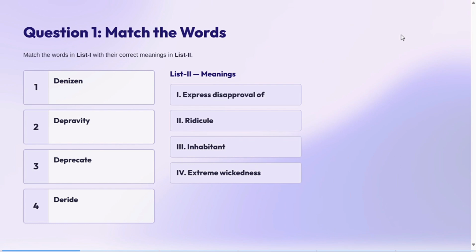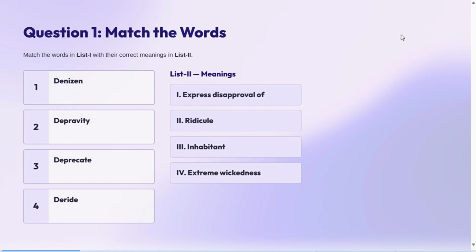Now let's start with denizen. Denizen means someone or something that lives at a particular place, okay, like citizen. Then in Hindi we will call it nivasi. Next one is depravity. That means a state of moral corruption, okay, like anaitikta. Next is deprecate. This means to express disapproval, virodh karna.